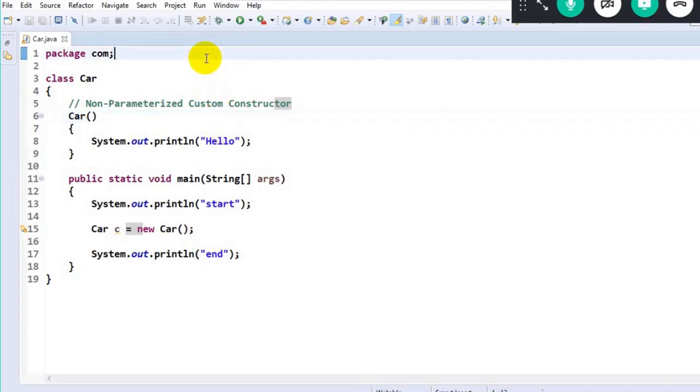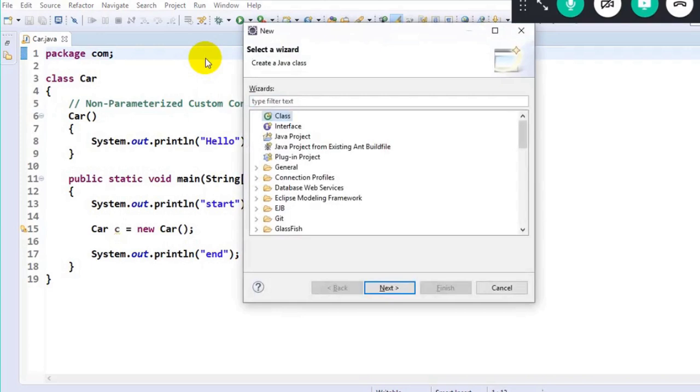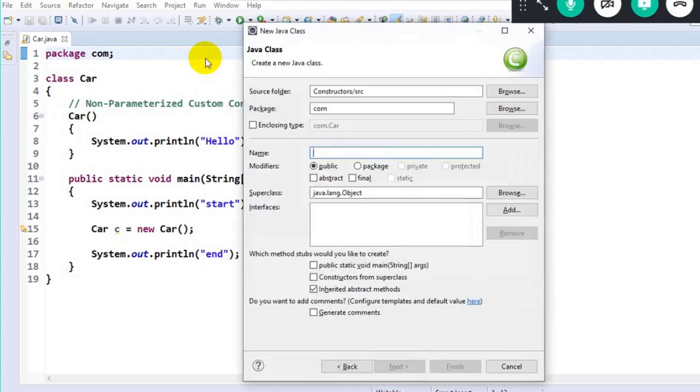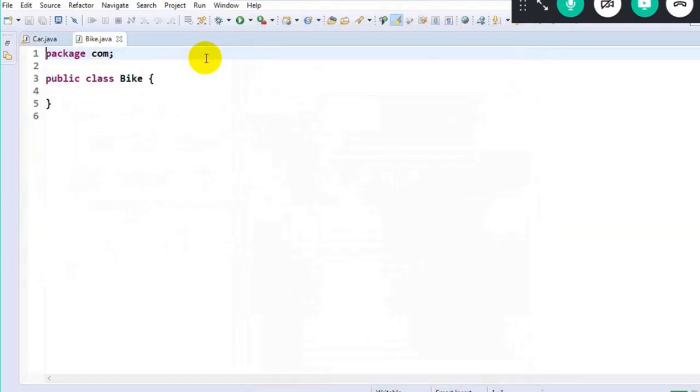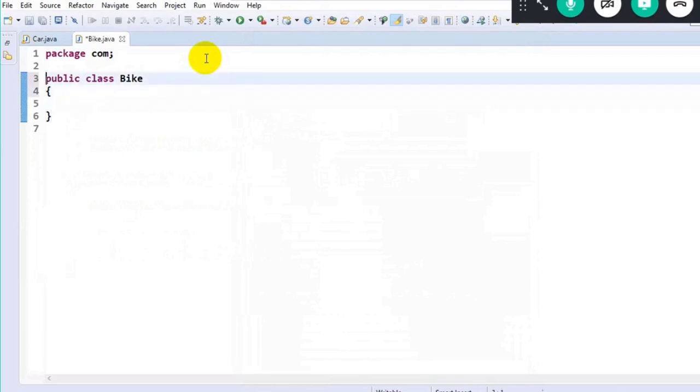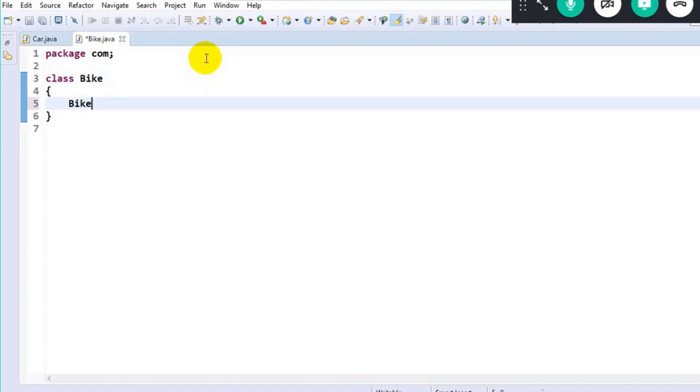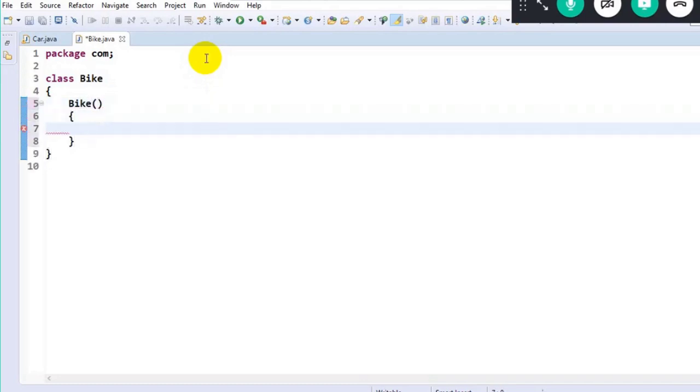Similarly, I'm going to do one more program wherein you'll have better clarity of it. Control N, I will create a class and it's asking me the class name. I'll just give the class name as Bike here. Now here we understood, we have a class. Now you can ignore this public, as I told you. Now I want to create a constructor. How will I create a constructor? Sir, class name and constructor name should be same. Open parenthesis, close, open curly braces, close here.